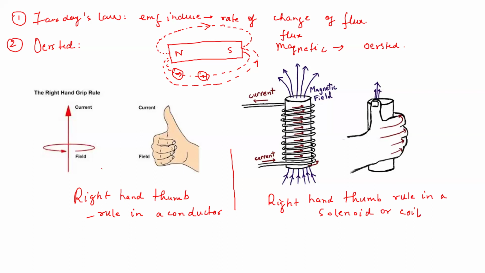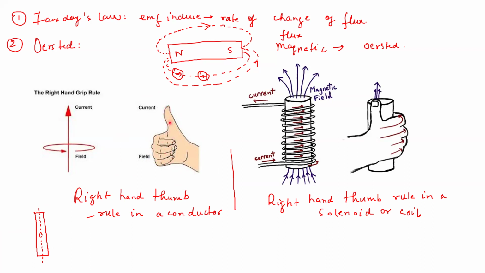Suppose you have a straight conductor like this, and there is a current flowing in this conductor. As per the right hand thumb rule, you put your right hand like this, with your thumb outwards like the thumbs up logo, and curl all four fingers inwards.